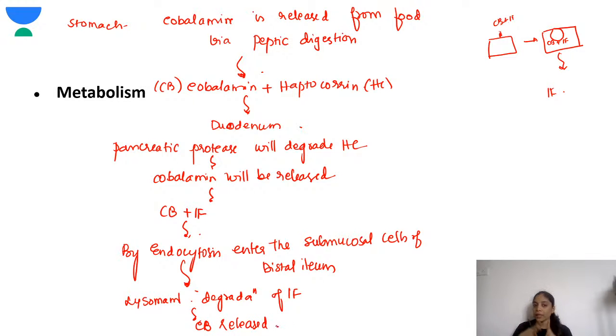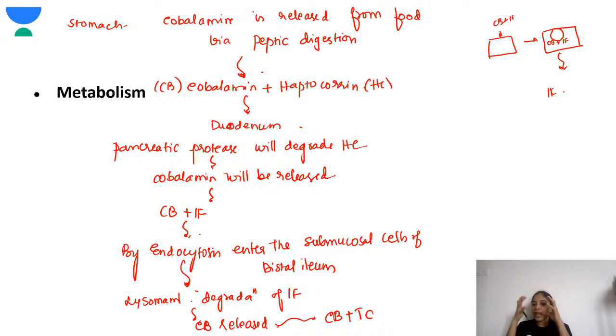So cobalamin will be in the cells. There are few cobalamin over here. They'll bind inside the cell to the transcobalamin. Okay, that is another transport protein. So in the cell they will form cobalamin plus transcobalamin.